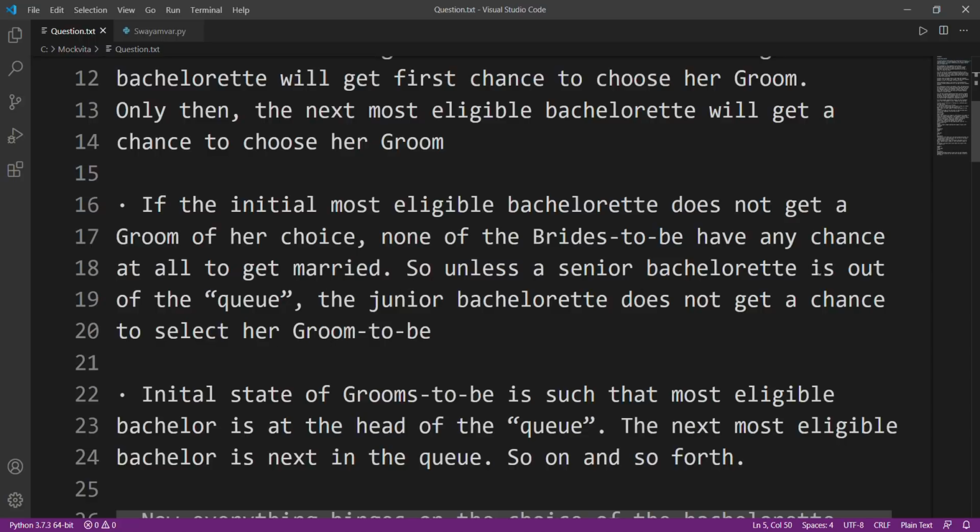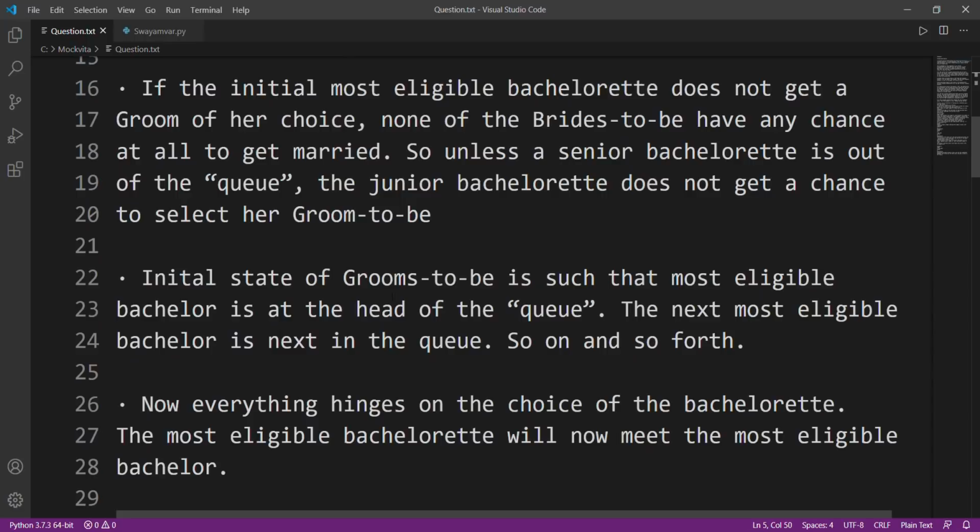So unless a senior bachelorette is out of the queue, the junior bachelorette does not get a chance to select her groom-to-be. And just to give you a hint, suppose there are 10 brides and 10 grooms, and there are 9 perfect matches possible. But if the first bride's match is not available, then none of the matches will be declared. None of them will get married, because we are doing a priority basis.